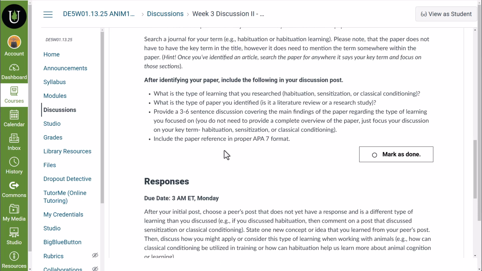And then you also want to make sure that you give the paper reference in a proper APA 7 format. Make sure that you give the full author's names, date, the article title, the journal title, and the volume and pages. One of the best ways to find that is to see if the article you have comes in a PDF format, because typically when you download that PDF format, you're going to find that information somewhere on that article.